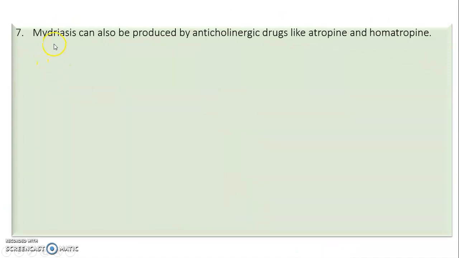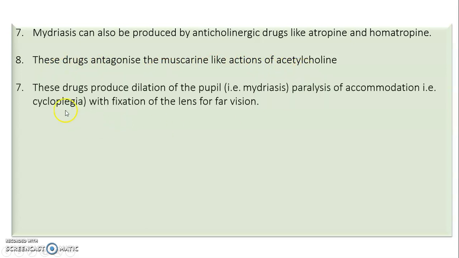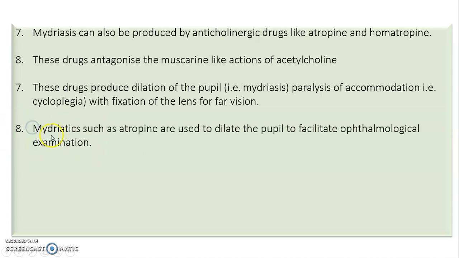Then we see mydriasis can also be produced by anticholinergic drugs like atropine and homatropine. These drugs antagonize the muscarinic-like action of acetylcholine. These drugs produce dilation of the pupil, that is mydriasis, which causes paralysis of accommodation, that is cycloplegia, with fixation of the lens for far vision. That means the person is not able to see nearby, only far vision.